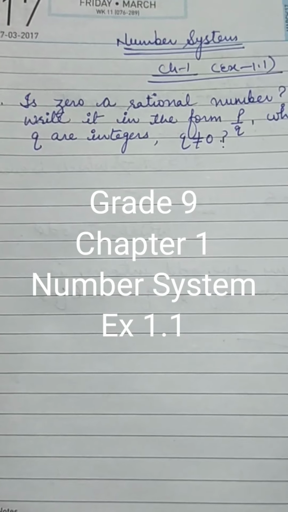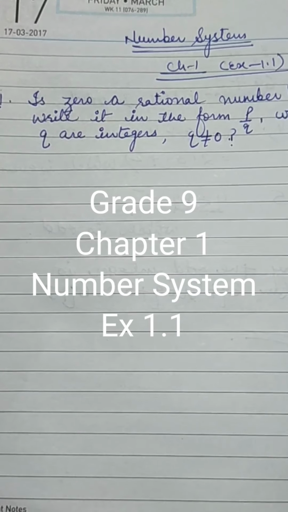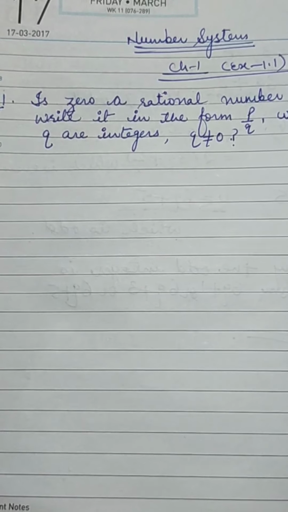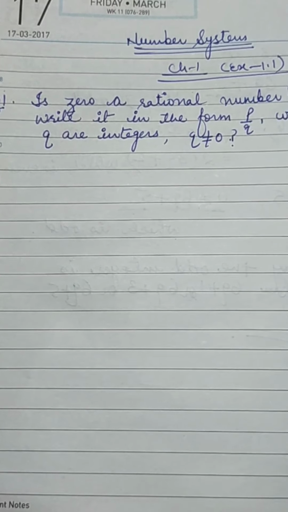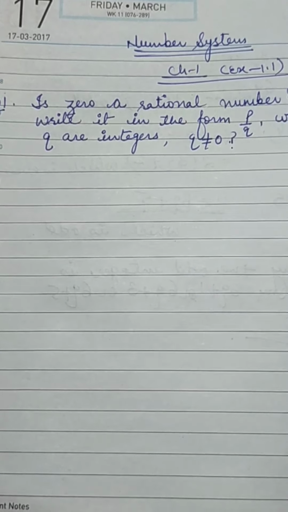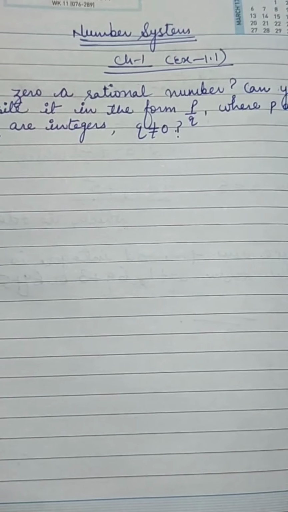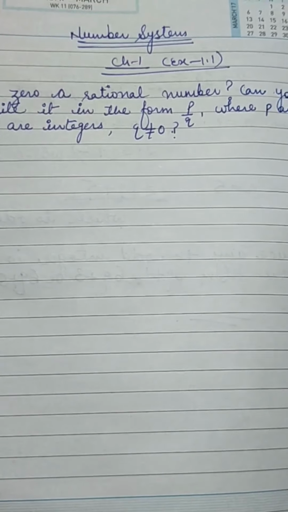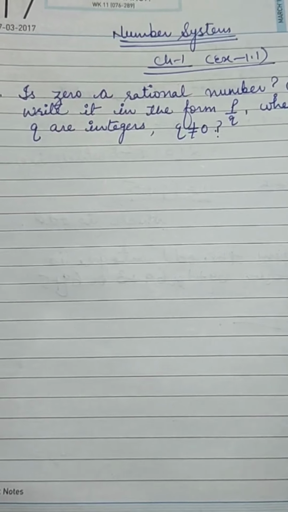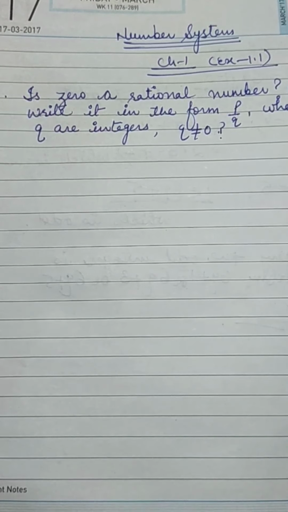Today we are going to start with number system, chapter 1 of class 9. So let's start with exercise 1.1. Question number 1. Is 0 a rational number? Can we write it in the form of P over Q, where P and Q are integers?